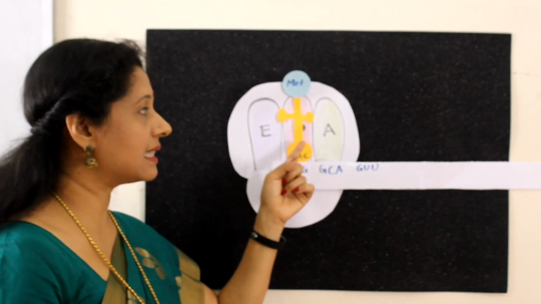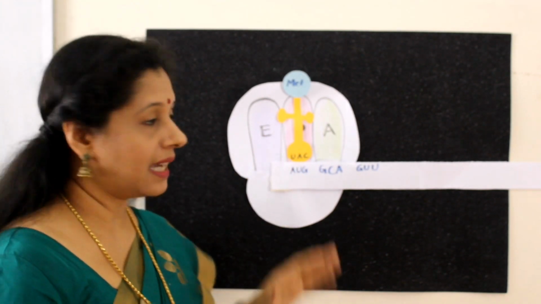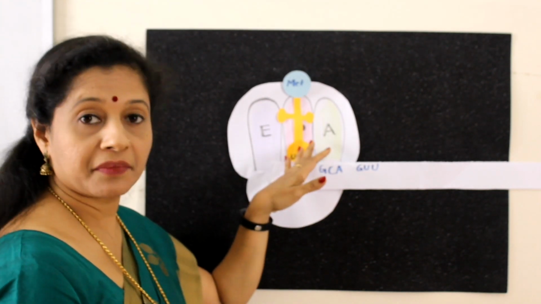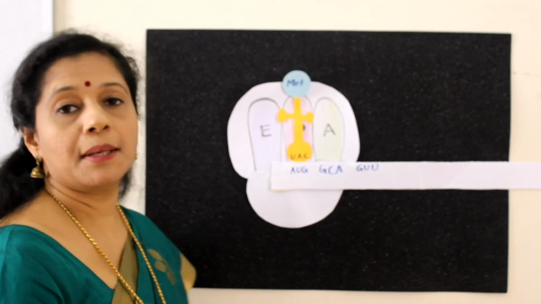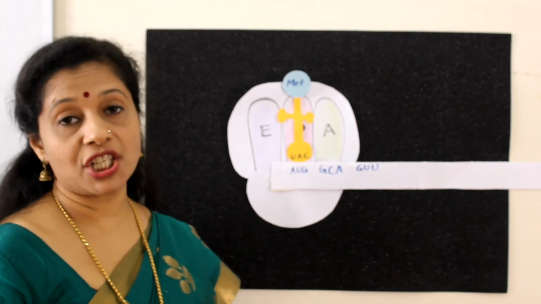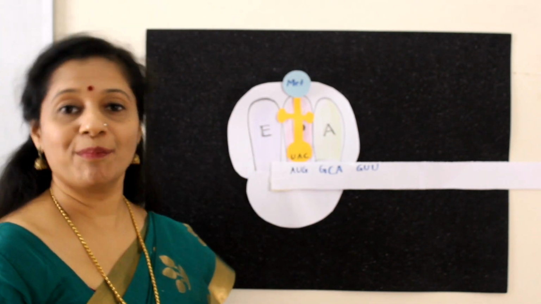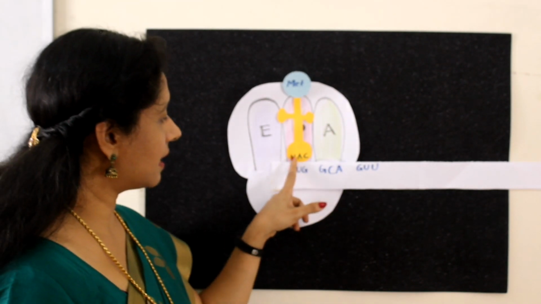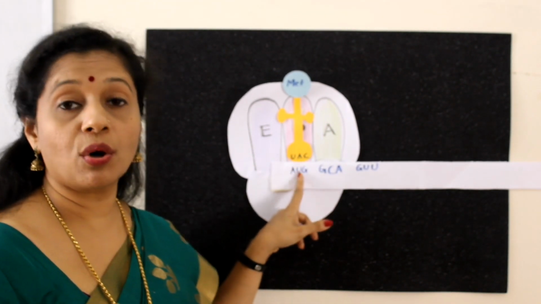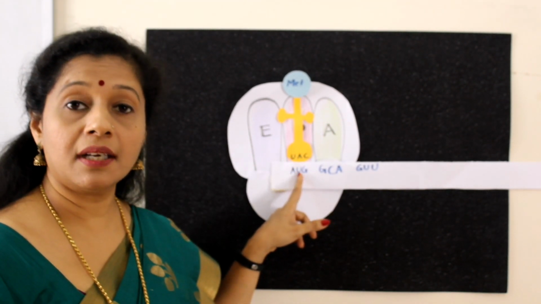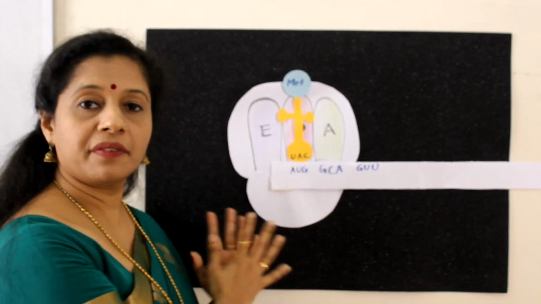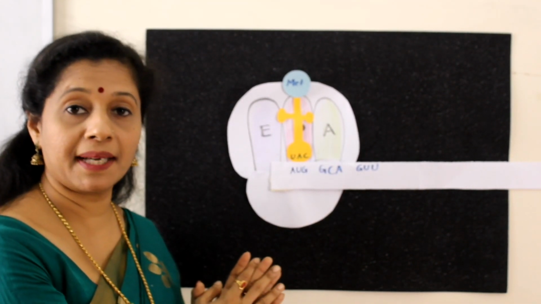So the first step, this is called an initiator tRNA. Now it comes with the methionine and binds at the P site. This is the initiation of translation or protein synthesis. Here this anticodon binds with the codon on the mRNA with hydrogen bonds. For the formation of this initiation complex, who is helping?